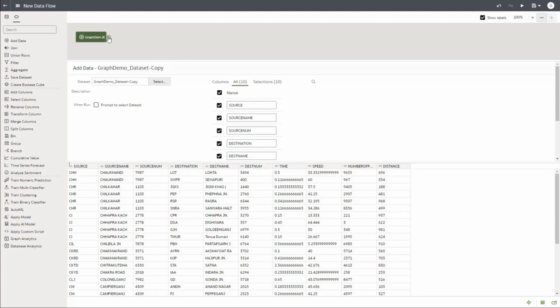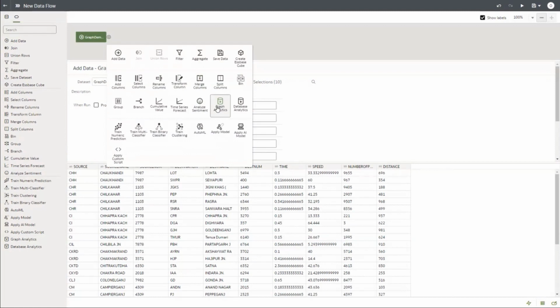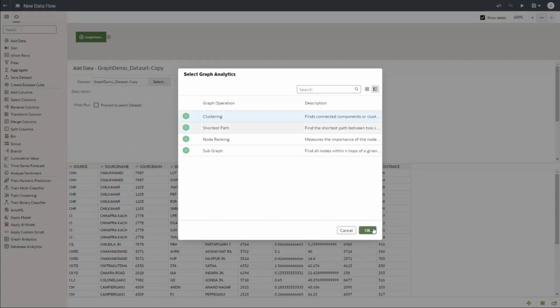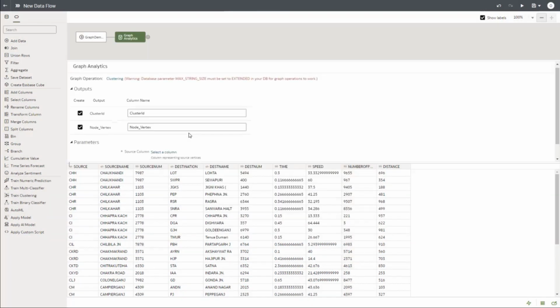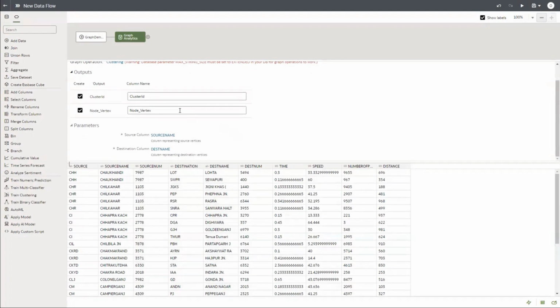So we are going to add the graph model here. When you select plus, please observe that graph analytics is highlighted here. If it is non-autonomous database data, this will be disabled. So select this option and select clustering, say OK. And here, what I would do is I would select the source name, okay, and then I would select the destination name. Now observe, my output column will be a cluster ID. Basically, it tells me how many clusters are there in this group, and then the node vertex, as in it could be the source station from which all the clusters are getting created, right? So that is the center point of the cluster, basically my node vertex.